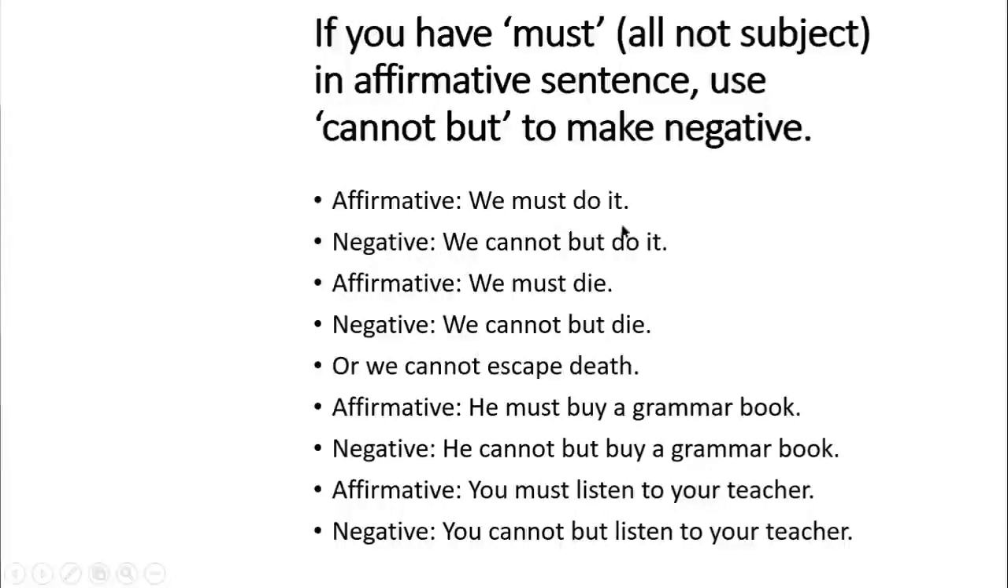We must do it. The answer will be, we cannot but do it. Very easy. And the next one, we must die. Instead of must, we are going to use cannot but. We cannot but die. Okay? Or we can say, we cannot escape death. Okay. So you see, he must buy a grammar book.